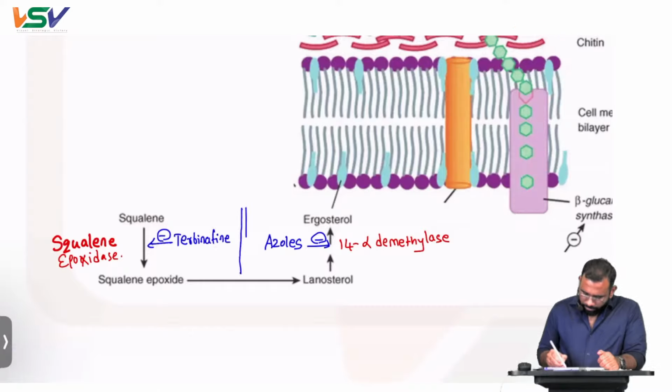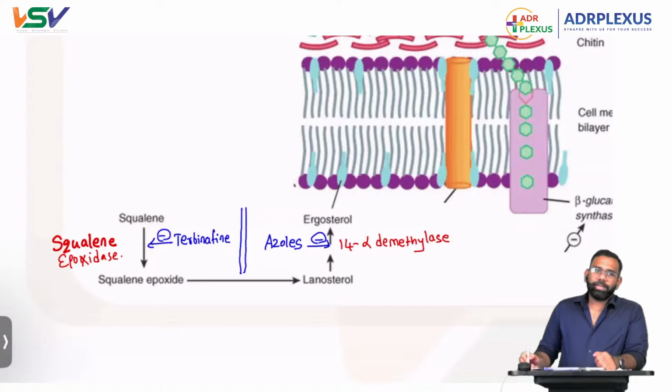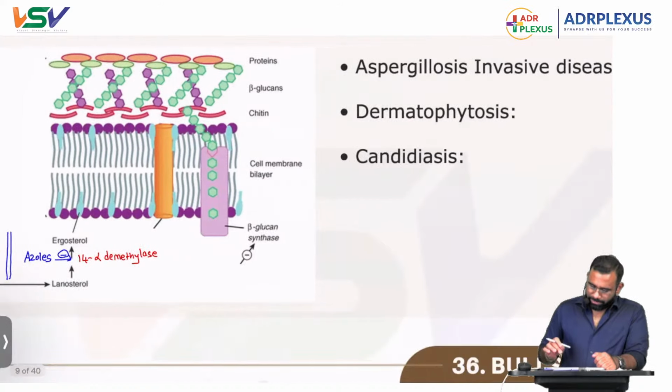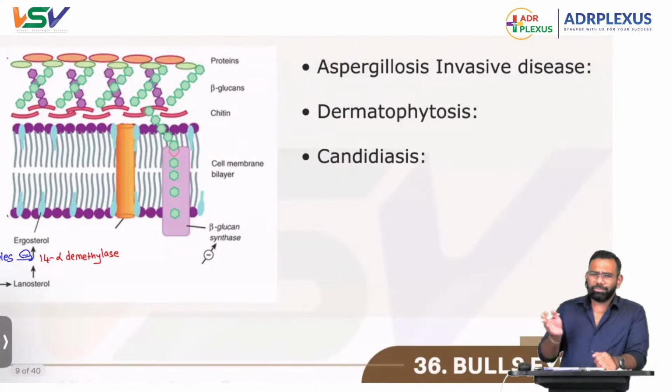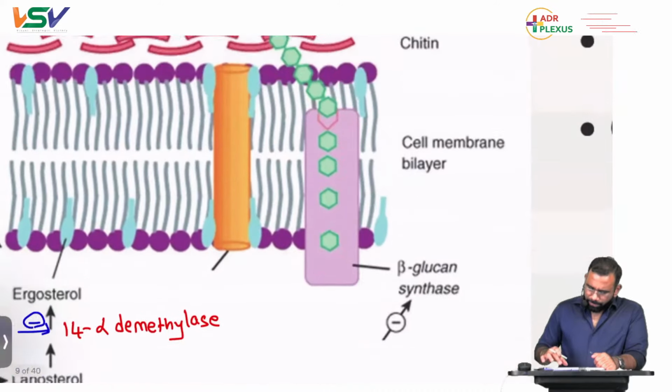That's all. He will be focusing on these things and he will be asking you which of the following drugs act at this step. Terbinafine, squalene epoxidase, and azoles. Fantastic. That's all. Terbinafine, fantastic. Terbinafine, that's all. And all azoles, all the azoles that we get, fluconazole, itraconazole, voriconazole, posaconazole, all azoles. Next one.